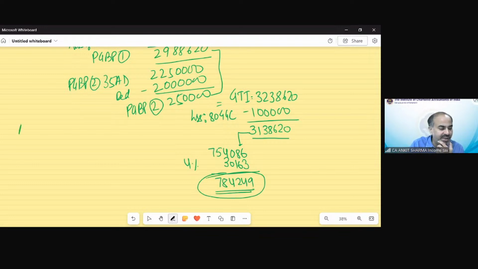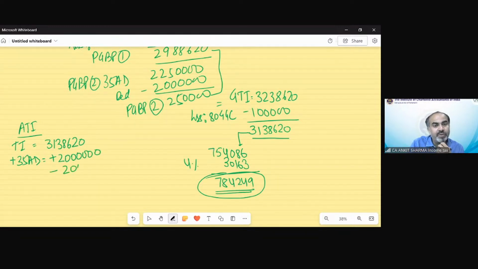Now we will calculate the ATI. ATI says calculate income or TI as per normal provisions of the Act. That is 3,138,620. Then add back section 35AD deduction, if any claimed. Yes, we have claimed a 20 lakh rupees deduction. And you can claim depreciation on that deduction. That would be 2 lakh rupees. So net 18 lakh would be added back.